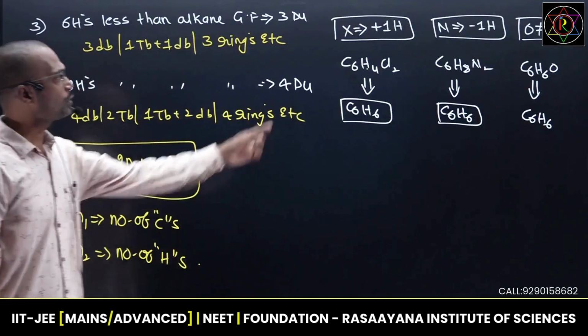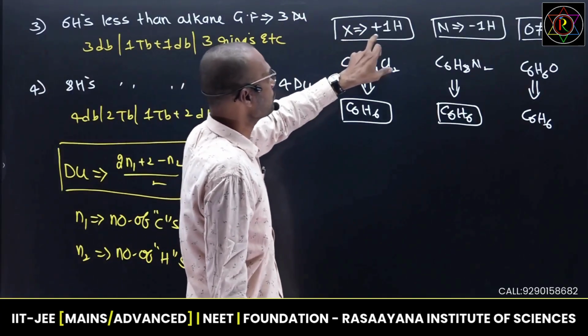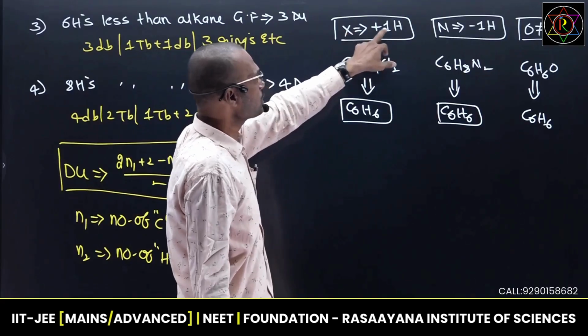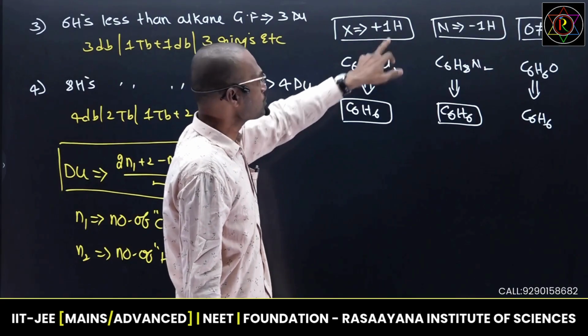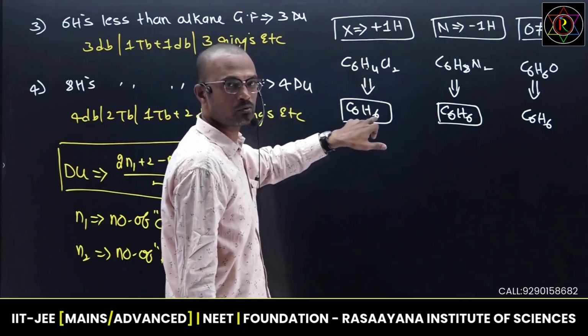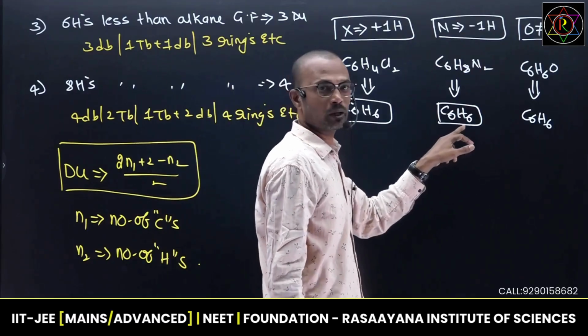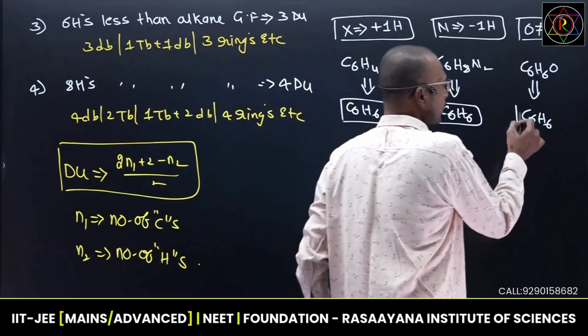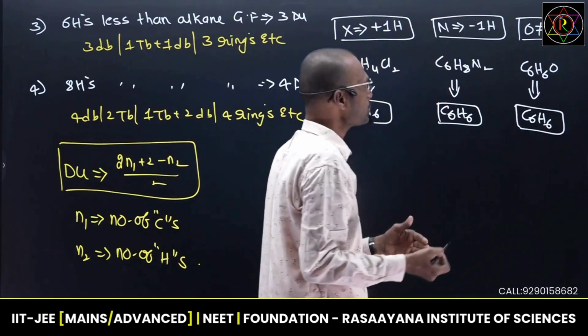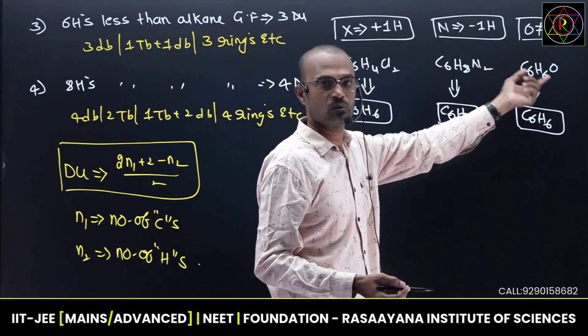So this technique you need to remember to calculate degree of unsaturation within the molecule. Every halogen, assume 1 hydrogen and create a hydrocarbon formula. Every nitrogen, remove 1 hydrogen and create a hydrocarbon formula. This is only an assumed structure to calculate DU, but initially we create the structure based on these formulas. So I will explain one example.